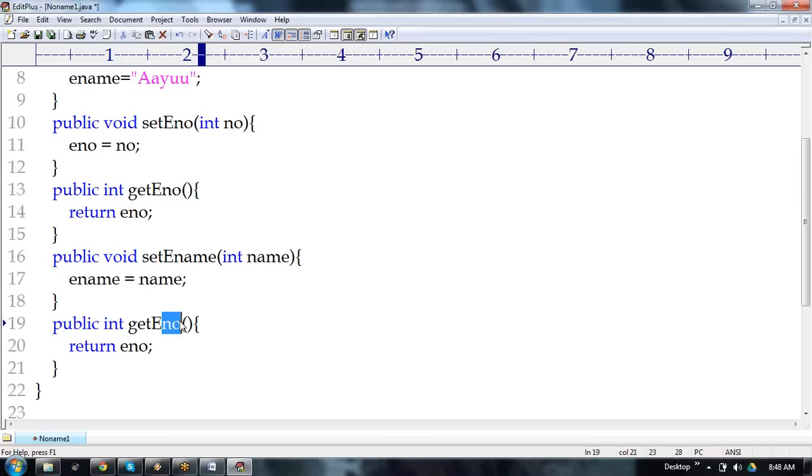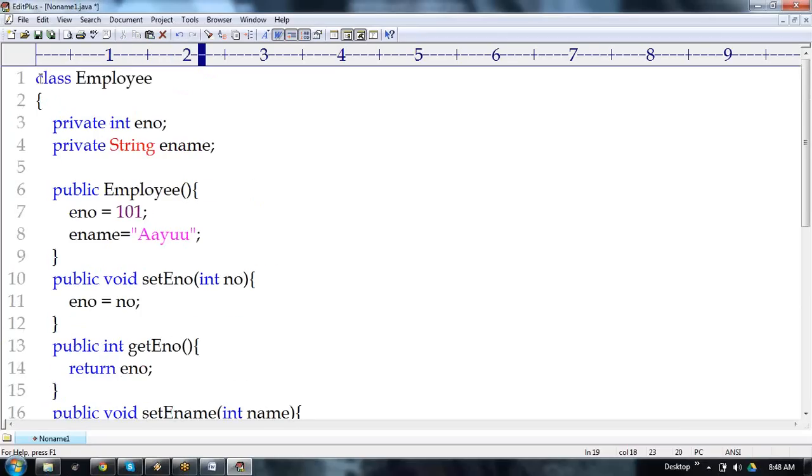In the same way, there's another one, get e name. It's going to return e name. The return type is string. You understood, right? This is a simple class. The class has two variables. The variables must be under private scope. That is the first rule.